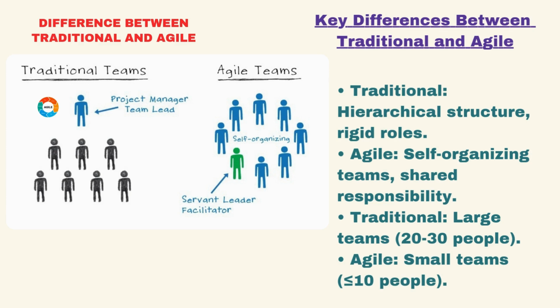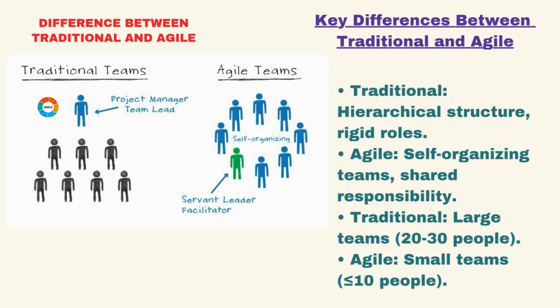The reason why the team size in Agile is limited is because it is designed to be small and efficient. In Agile, a typical team consists of no more than 10 members. This is a general guideline. On the other hand, traditional teams can be much larger. For example, a traditional team may have up to 20 or 30 people. This could include one project manager, 2 or 3 business analysts, 1 or 2 architects, and additional roles like developers, testers, UI designers, and documentation specialists. As you can see, the team size is much bigger in traditional teams.